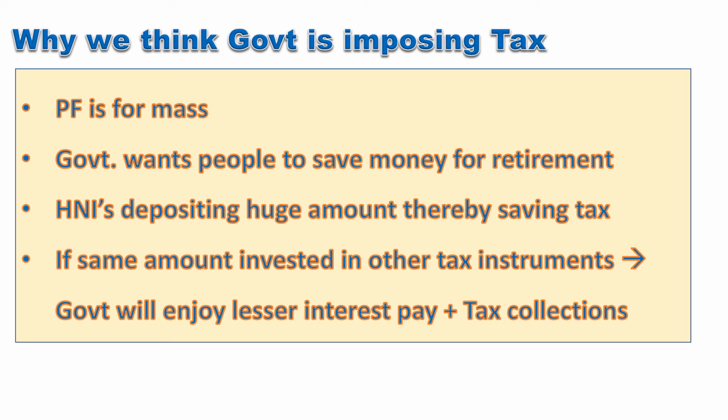While government intends to give the benefit to the masses, it has been observed that there are people who are making very high amounts of contribution and taking the tax benefits along with high interest yields. If the same amount had been invested into other taxable instruments, government would have earned on account of that interest being taxable, while also giving a lesser interest to the investors. It has been observed that in some accounts even the accumulated amount is more than 50 crore rupees. Looking into all this, and with an intention to tax the HNIs, high net worth individuals, government has proposed to tax the interest portion earned on the contribution above 2.5 lakh rupees in a year.